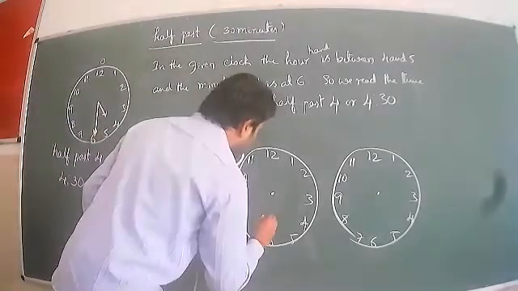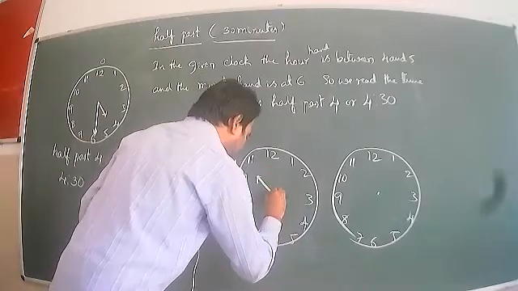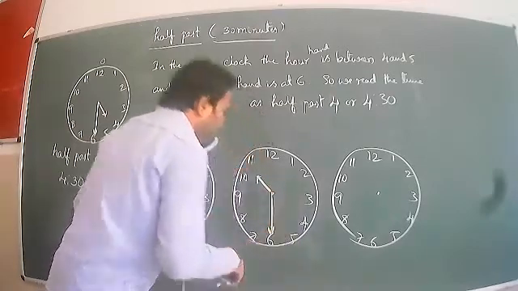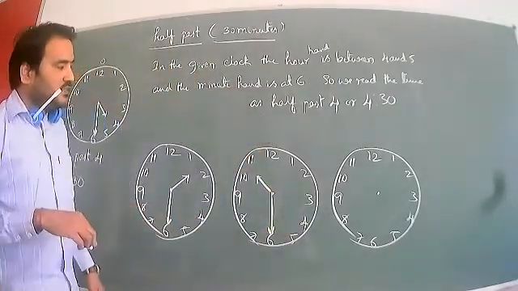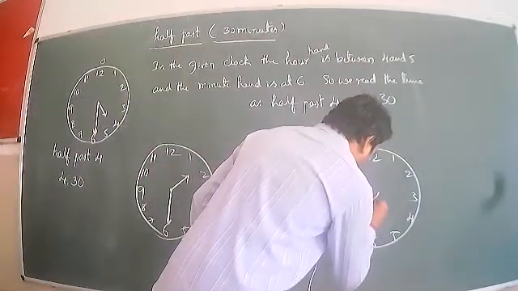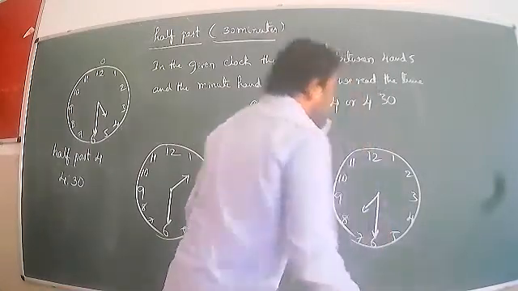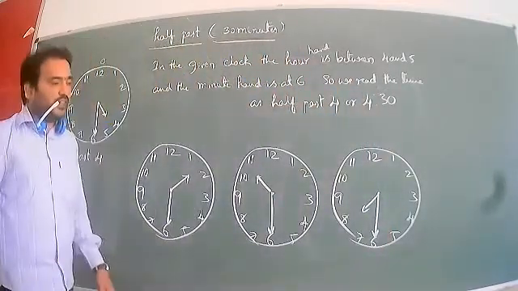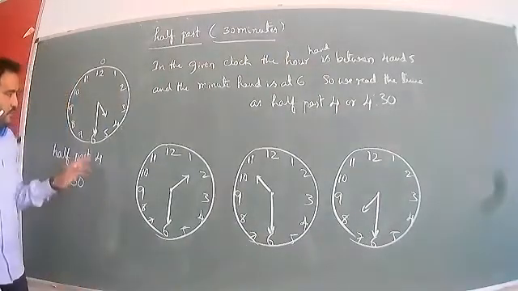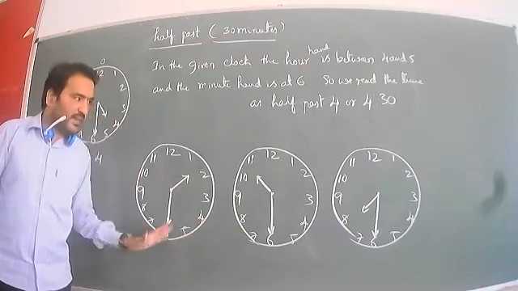So the hour hand is taken. The hour hand is between 10 and 11, and the minute hand is at 6. Next one: the hour hand is between 7 and 8, and the minute hand is at 6. So we read the time. Okay, using this example, we can tell the answer for the remaining clocks.